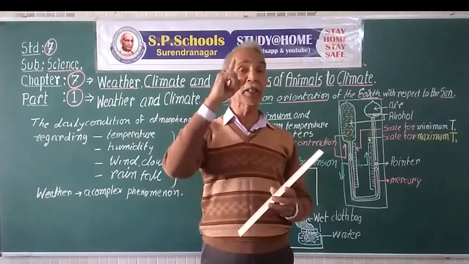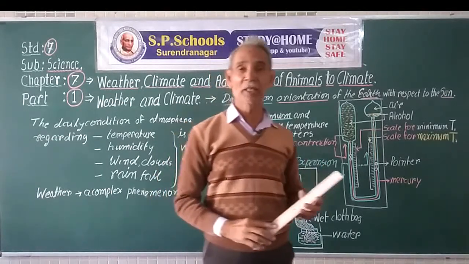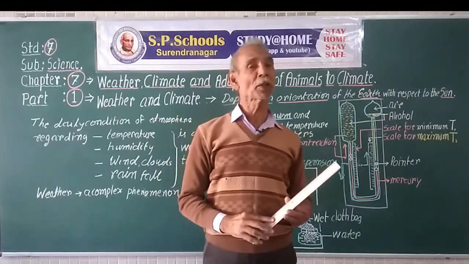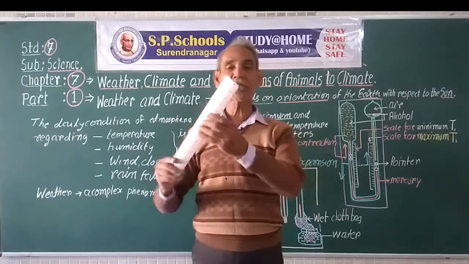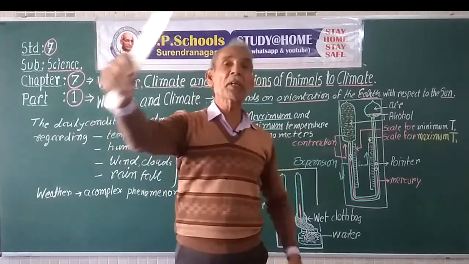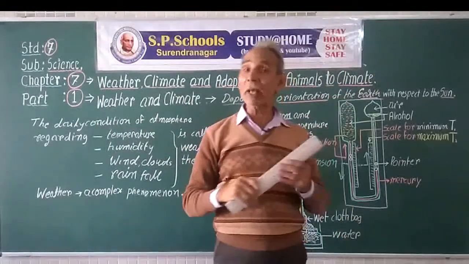It remains one and the same for the whole year, which is a fantastic situation for the earth. As it rotates, it keeps its axis of rotation in the same direction. So what happens?